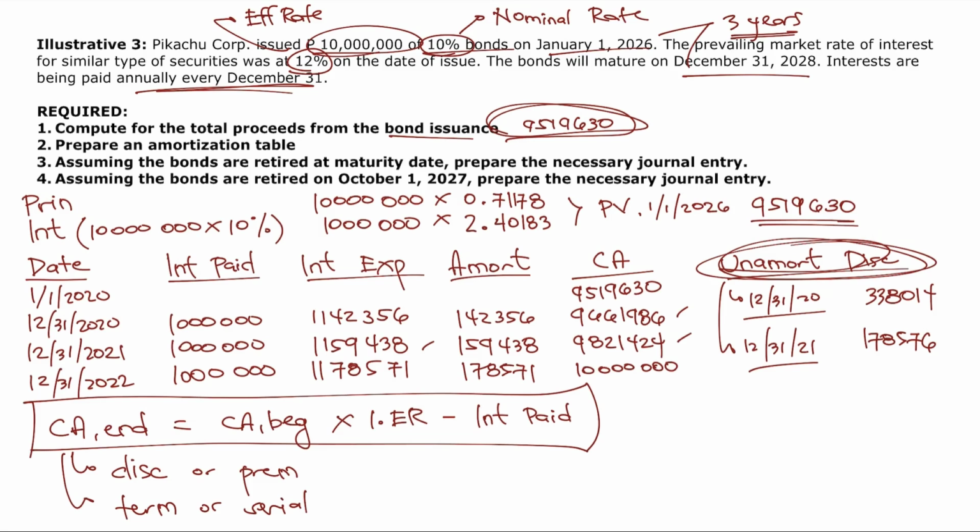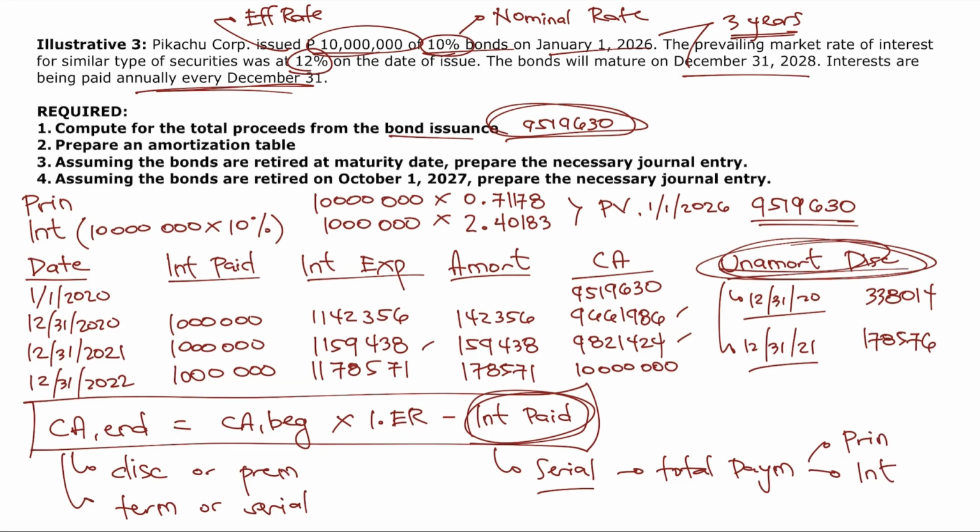Nagkakaintindihan ba? Pero sa serial bonds, total payment na yung nandito. Once again, kapag serial bonds tayo, see to it na ang ilalagay mo dyan or i-minus mo dyan will be the total payment. Kapag sinabi natin total payment, as discussed kanina sa part 1, that's the payment of principal and that's the payment of interest.